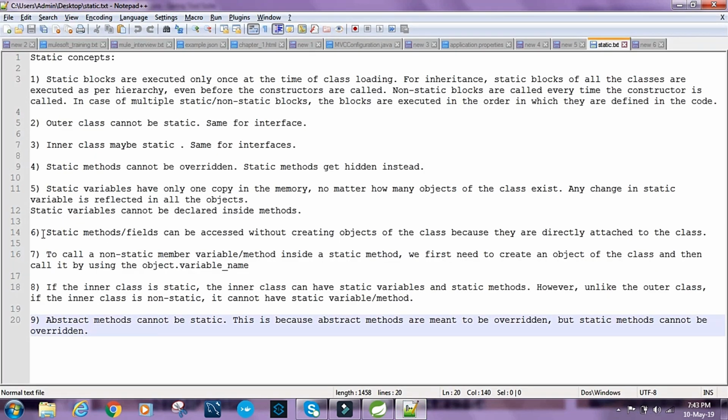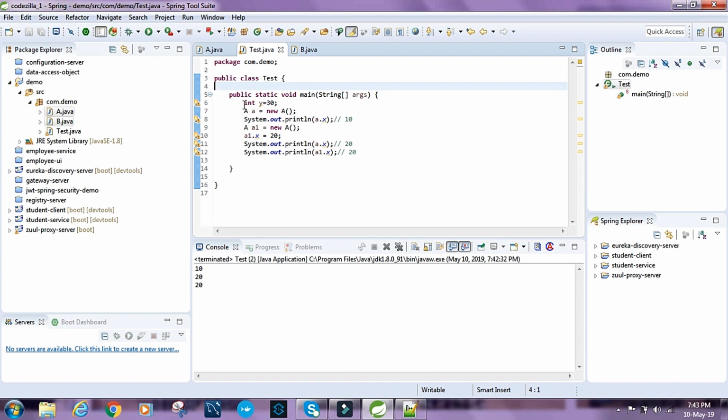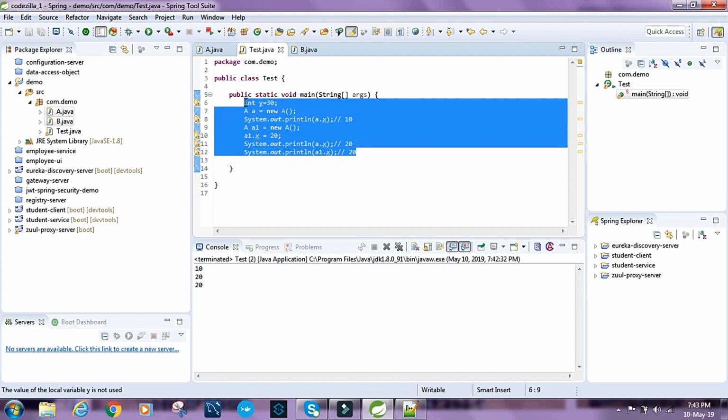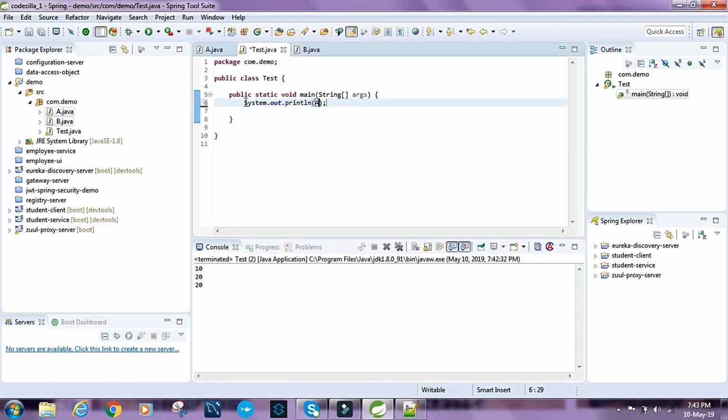So next, what do we have? Static methods or fields can be accessed without creating objects of the class because they are directly attached to the class. We have already seen this, so we can just do it without creating any object. We can just do something like a dot x without creating an object. So x is directly attached to the class, so we need not create an object, because x is allocated memory at the time of class loading, and its memory space doesn't change, it remains constant. So if we run this, we get 10.